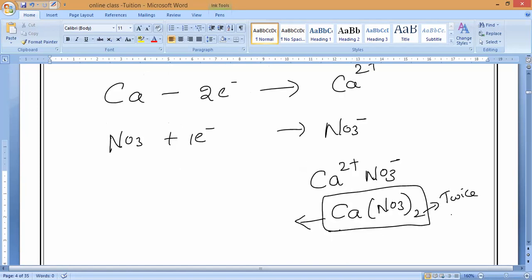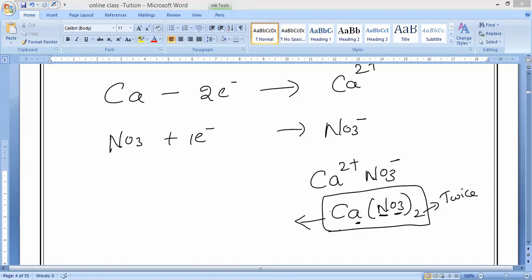Now, one thing I should say: this 2 is applicable for both the atoms present inside the bracket. Not for calcium. It is applicable for nitrogen as well as for oxygen. Everybody understand or not?